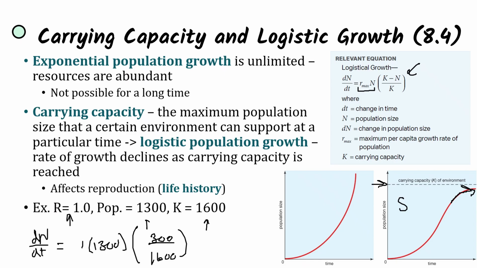And then we can multiply all of these out in order to get 243.75. So obviously we can't add 243.75 individuals, so we can round it up to 244, but that is going to be by how many individuals the population is going to change when we have this carrying capacity of 1,600 individuals. And as the population size approaches the carrying capacity, the amount that the population will grow is going to diminish.